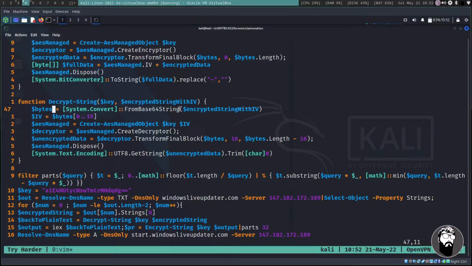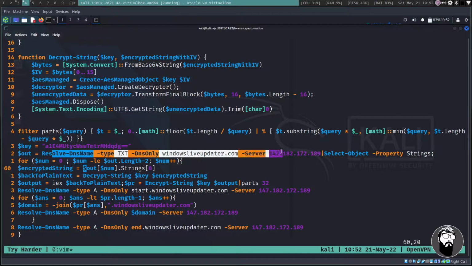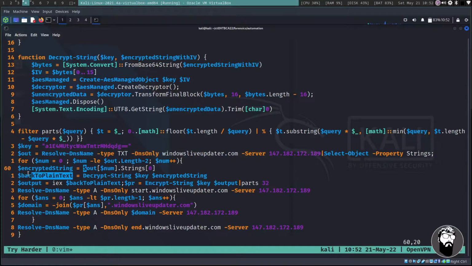And coming down a little bit further, we have a variable of encrypted string, and it has this output from the resolve DNS name windowsliveupdater.com, and it's selecting some stuff, and then our back to plain text variable is going to run the decrypt string with our key, which we have here, and our encrypted string, which is what we're going to be passing in a few minutes.